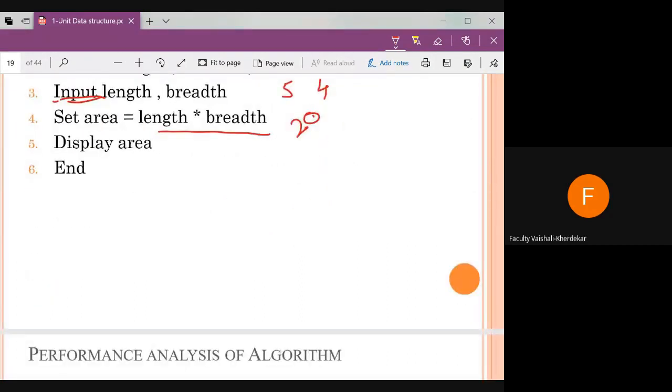Now, whenever we want to analyze an algorithm, we want to check the performance of the algorithm. How do we check that performance?